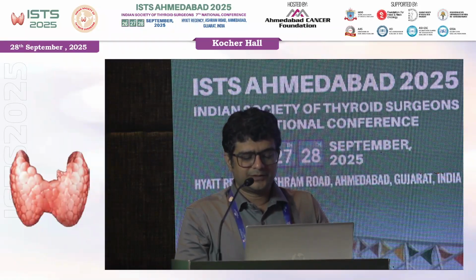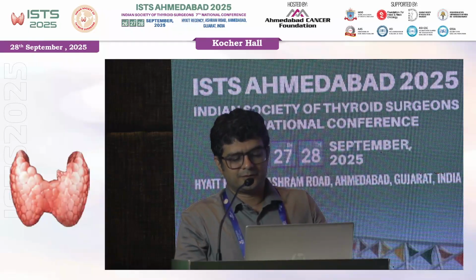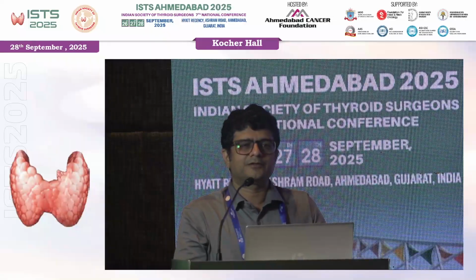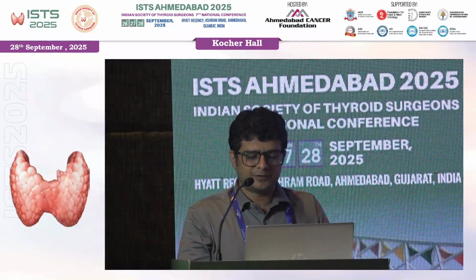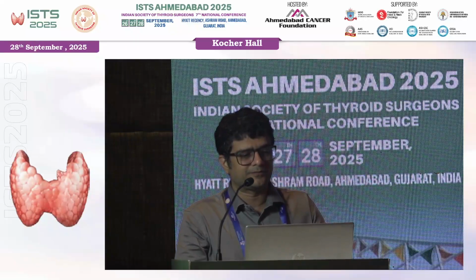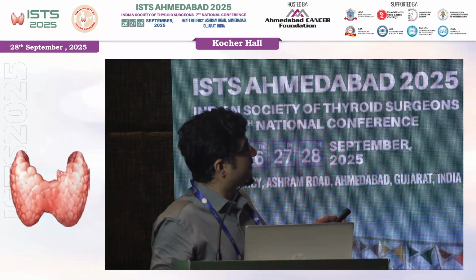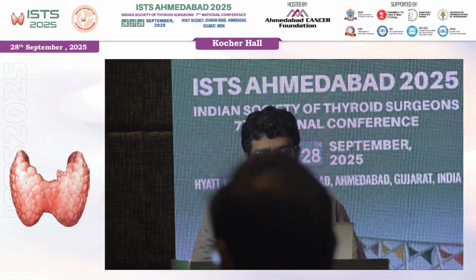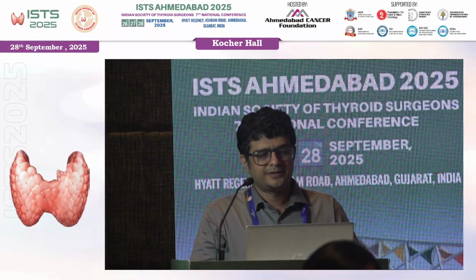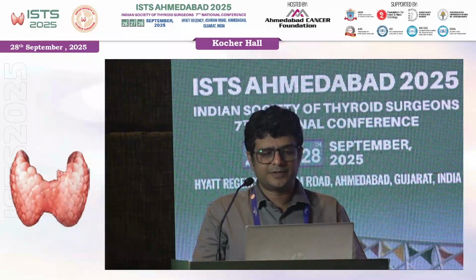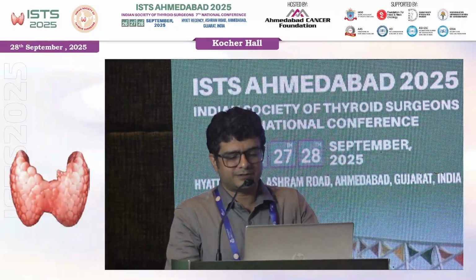So aspiration is used once for reducing the size, reducing the compressive symptoms, and it also confirms the benign nature because you can send the fluid for cytology. This is a cystic nodule with some solid component. The patient wanted aspiration, we aspirated and sent it. It reduces symptoms, but once it recurs, we can treat with ethanol injection.